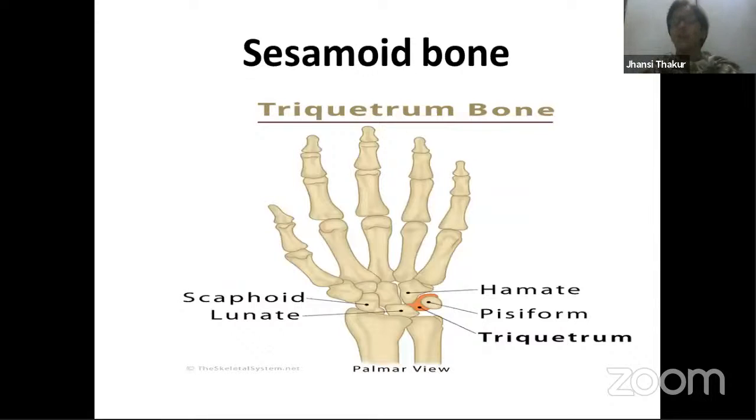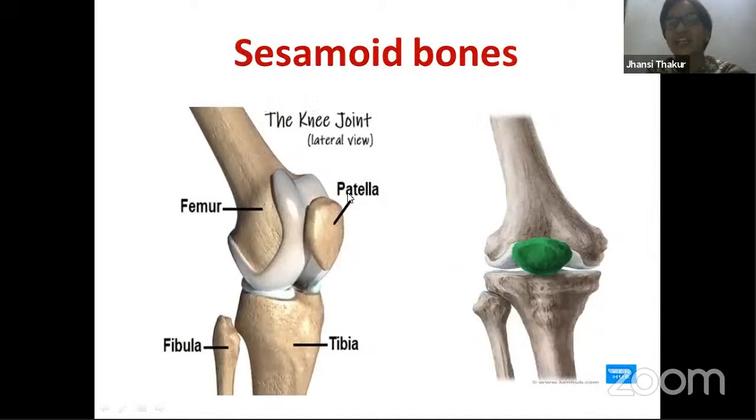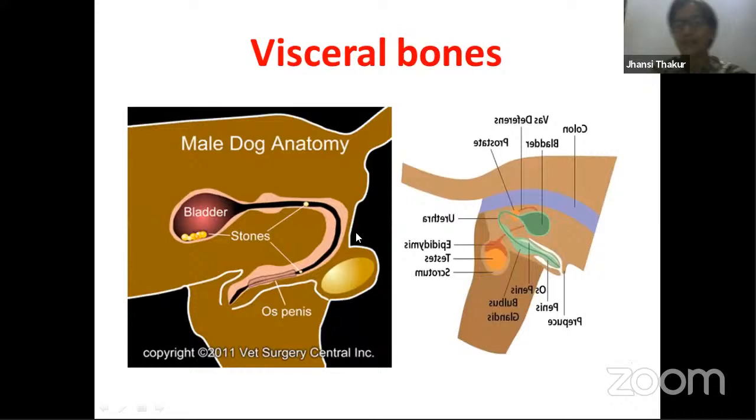Sesamoid bones. Ossification of tendons. That means in some places tendons become hard and get converted into bone. What is a tendon? Yesterday I shared with you what tendons are. Tendons are dense regular connective tissue which connects bones with muscles. So some of the tendons become very hard. One example is this pisiform bone, which is found in the wrist of our mammals. The second example is our kneecap bone, the patella. These 2 bones are examples of sesamoid bones.